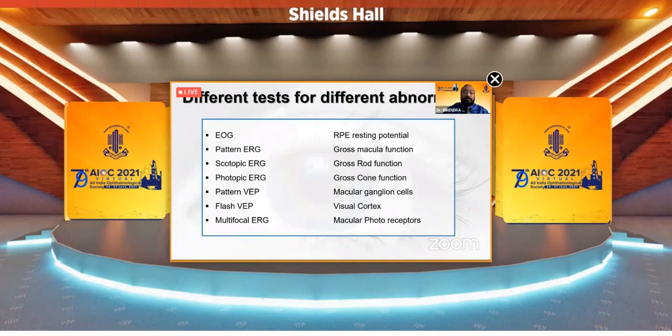If you're doing pattern VEP, it tells you about the macular ganglion cells. If you're doing flash VEP, it tells you about the visual cortex and the visual pathway. If we're doing multifocal ERG, it is macular photoreceptor cells and further.